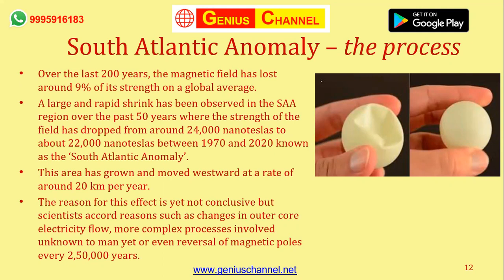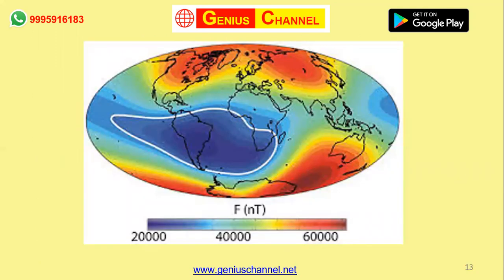To explain that dip, I have taken this particular image. I hope I am clear with my explanation. So the dent is a region where the South Atlantic Anomaly happens. That is exactly the place where the inner Van Allen radiation belt, which should have been found at a height of 640 kilometers from the surface of the earth, is now found at a height of just 200 kilometers, which is actually a cause of concern. That's the region in the image that you can see, with the borders marked in white and blue.